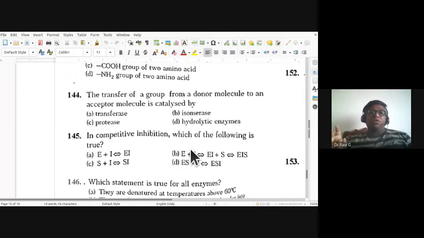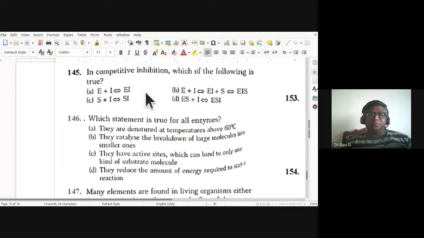The transfer of a group from a donor molecule to an acceptor molecule is catalyzed by... So it would be transferase, isn't it, from donor to an acceptor molecule. So 144th, it is A. Again, A is the right answer.